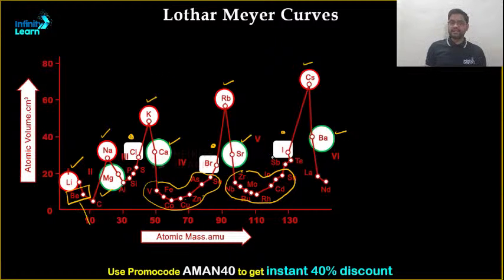This particular graph was given by Lothar Meyer. And since this graph was given by Lothar Meyer, that's why I'm a fan of Lothar Meyer, because he was the first one to actually classify the elements properly. And his findings form the basis of Mendeleev's periodic table. Clear? Any doubts, any difficulties, guys?